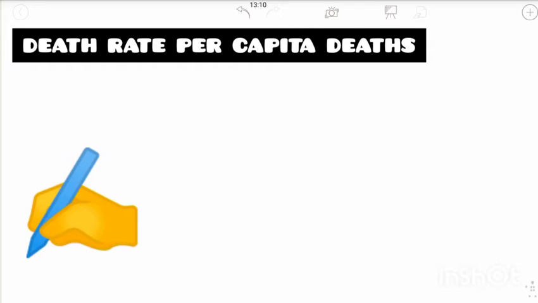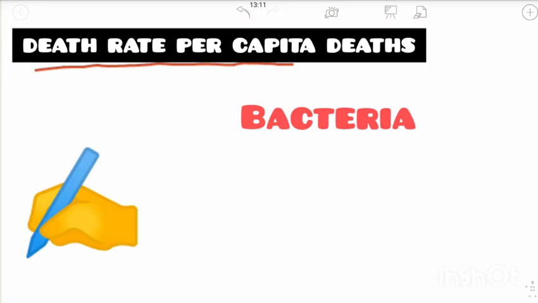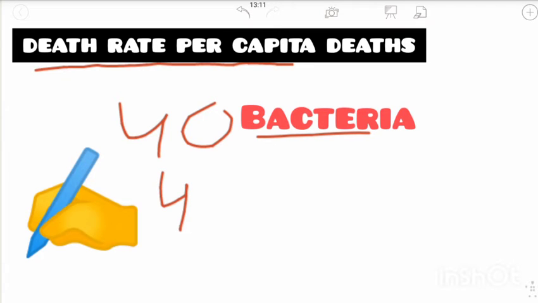Let us now understand death rate, per capita deaths. Okay. Here, let us think there are 40 bacteria, in which 4 are very, very weak. So after some time, due to weakness, 4 of them die, right? So what is the death rate now?